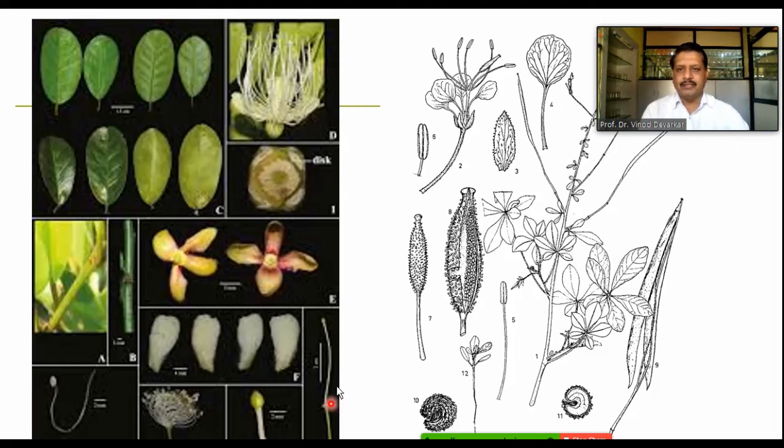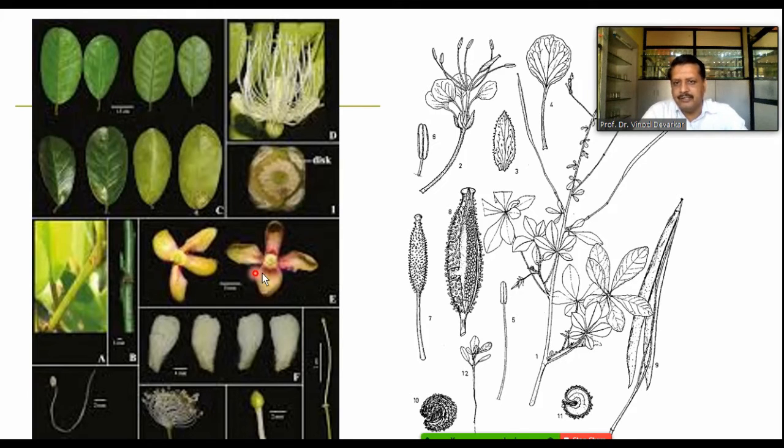Here you can observe the actual dissection of the Capparis member. Here you can find various shapes on the same plant. Leaves are normally simple in this genus, particularly Capparis, where you can find flowers with long filamentous androecium, and they are numerous in number. Here are the ovary, the calyx and corollas.